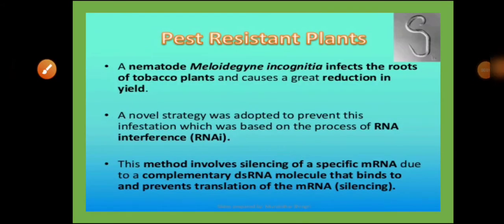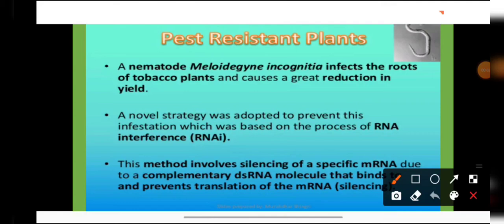Students, a nematode Meloidogyne incognita infects the roots of tobacco plants, and it causes root knot disease in tobacco, in which the roots of the tobacco plant get severely infected by the nematodes. There is swelling on the surface of the roots due to the attack of the nematodes, and there is great reduction in the yield. And students, it has also been found that Bt toxin, which is killing a number of insect pests, is not effective on the nematode pest.